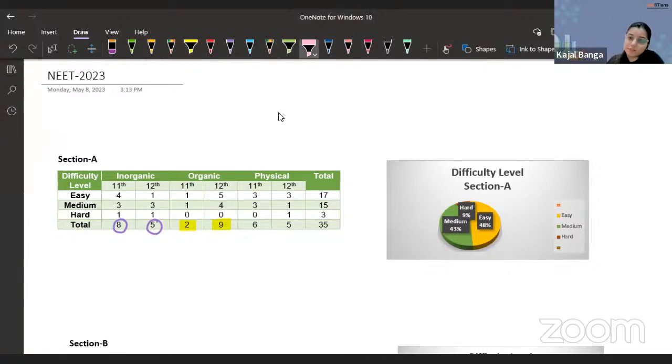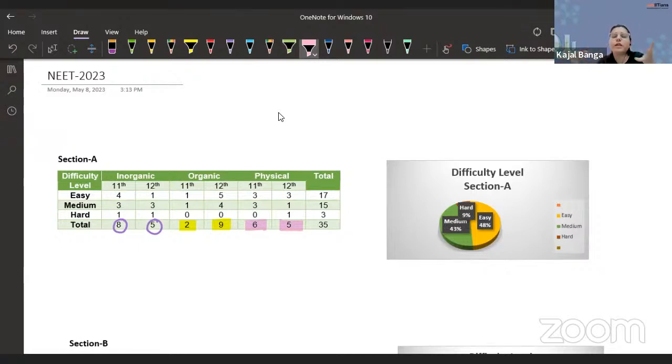And when we discuss section B, then also we'll have the same thing. So you can see 6 questions from 11th grade and the 5th question was from 5th one. Whatever chapters were there from the 11th grade, we'll discuss in the chapter wise analysis. So if I look at the overall difficulty level, guys, you can see 17 are from the medium.